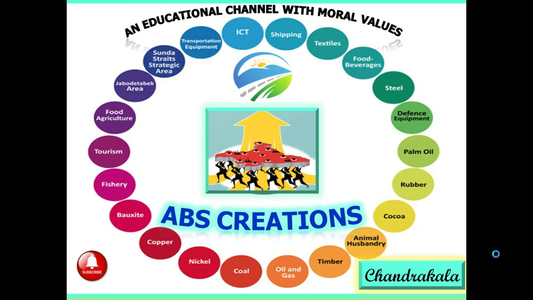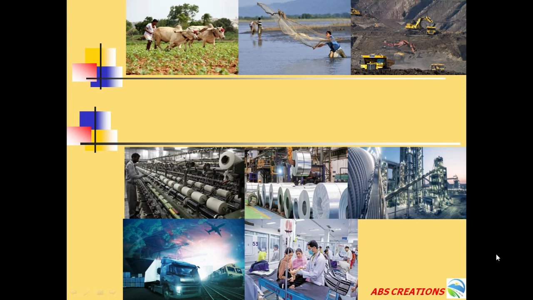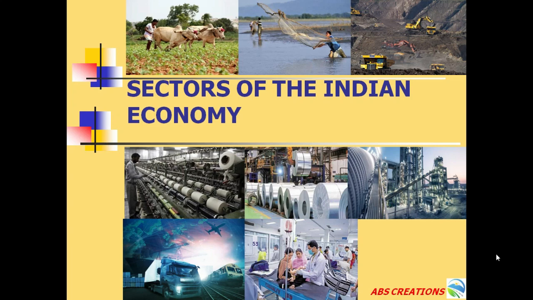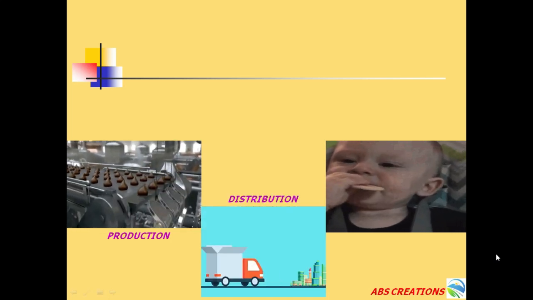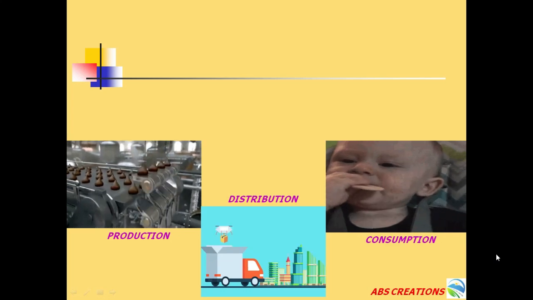So in this session, we are going to learn about the sectors of Indian economy. Now you can see the pictures. What can you observe? You can observe the production process. The second picture denotes the distribution of the product, and the third one is the consumption. Production, distribution and consumption. These are the various activities which are carried out by men.